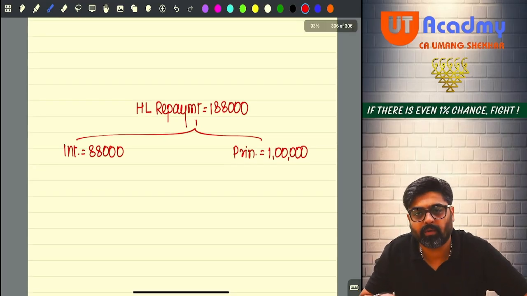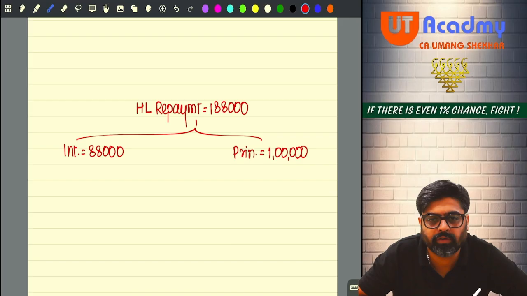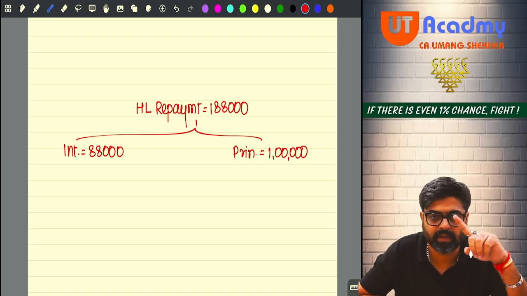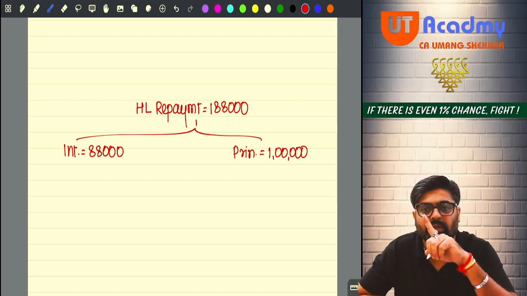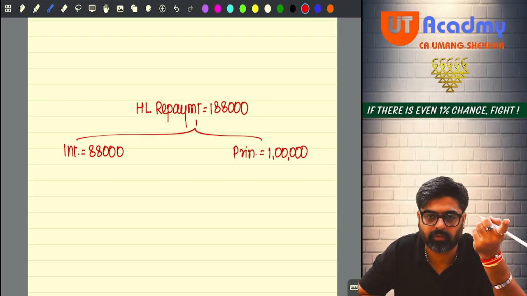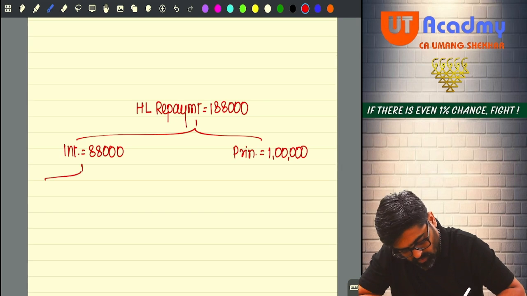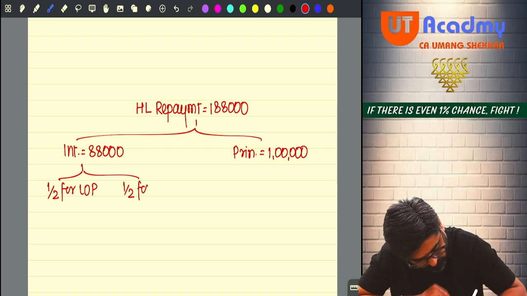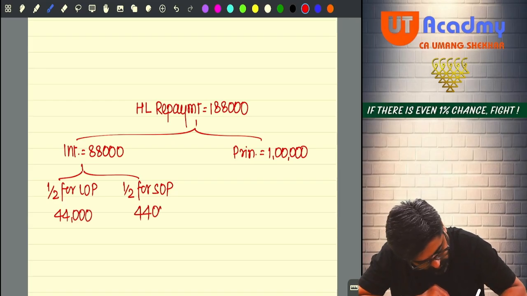Now first tell me about interest. Interest is for housing loan. Housing loan taken for entire property. So interest is also for entire property. Now out of this interest, half will relate to LOP, half will relate to SOP. So 1/2 for LOP and 1/2 for SOP. Here it will be 44,000 and here also it will be 44,000.